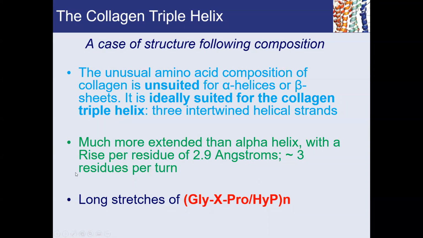And if you look at the individual helix, it is much more extended than the standard alpha helical structure. Okay, so you have 3 residues per turn. Okay, a rise per residue is about 3 angstrom, not 1.5 angstrom. Remember, you have 3.6 residues per turn in a standard alpha helix. Here it's only 3 residues per turn, so it is more extended.